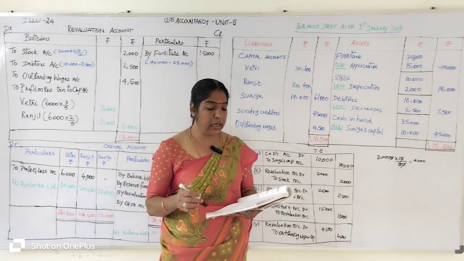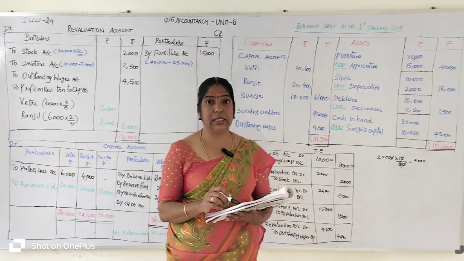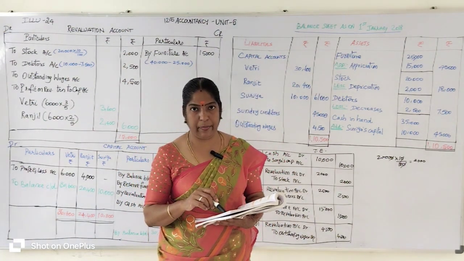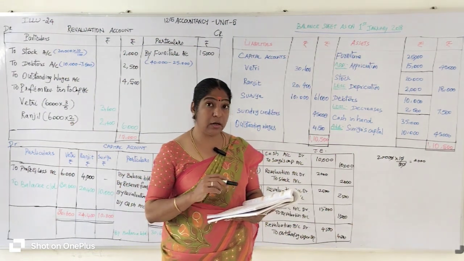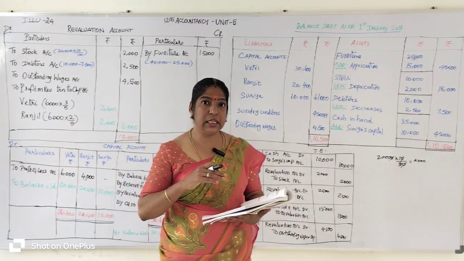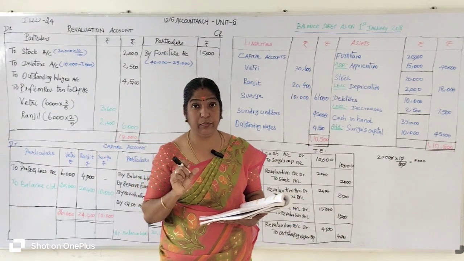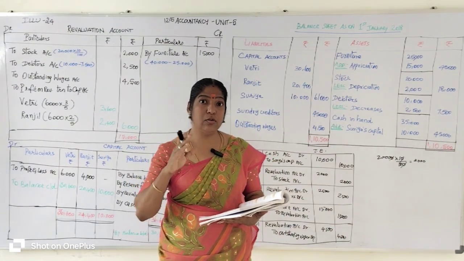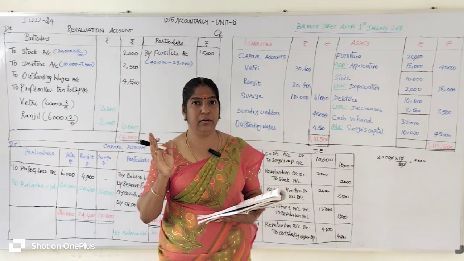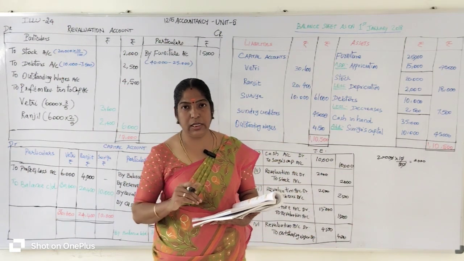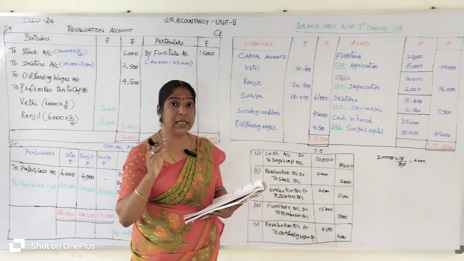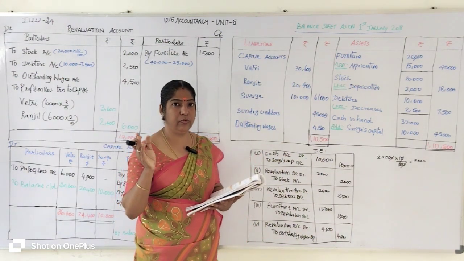Listen here. The furniture account is 25,000 rupees, as given in the question on the asset side of the balance sheet. So the furniture account increases from 25,000 to 40,000 rupees. The difference is 15,000 rupees. Furniture is an asset account, right? So the asset account increases by 15,000 rupees.